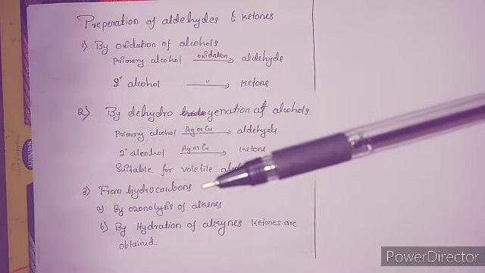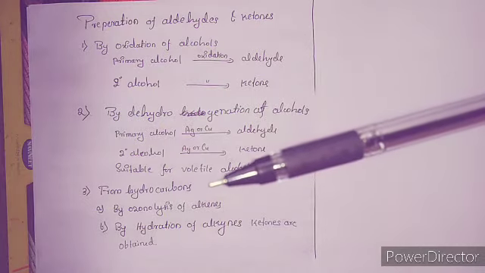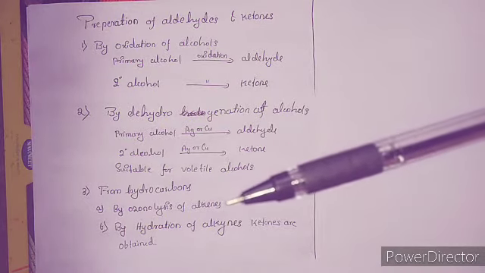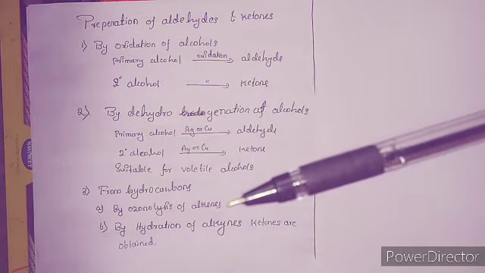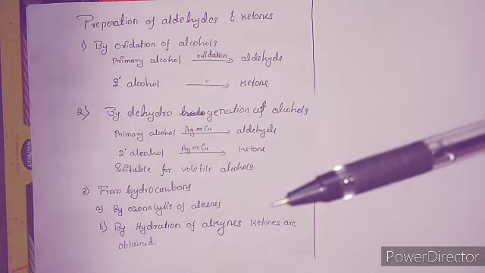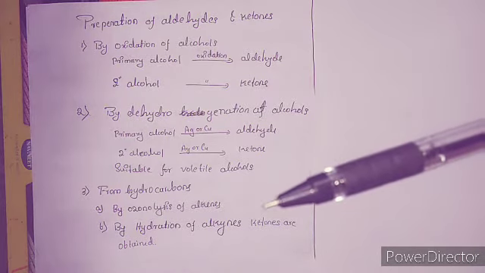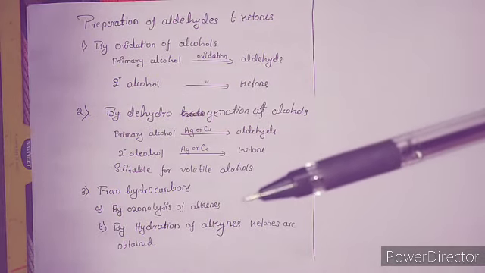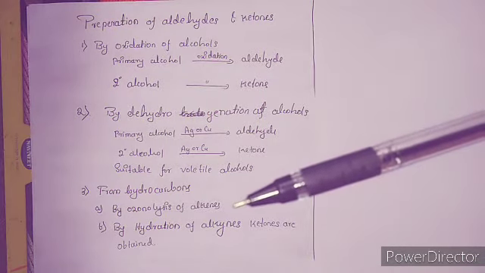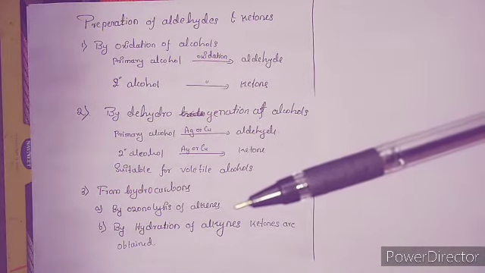Then the third method is from hydrocarbons, where we have studied in the earlier classes two methods. One is by ozonolysis of alkenes and the second one is by the hydration of alkynes to give the ketones as the product. Okay, so these two concepts came in the first year organic concepts, but we will once again revise the two concepts.